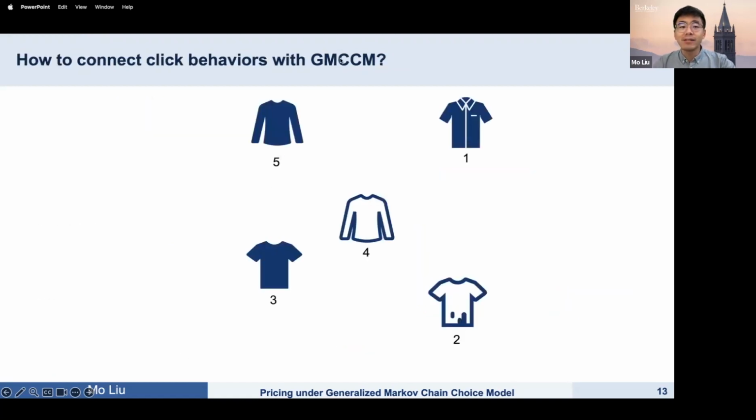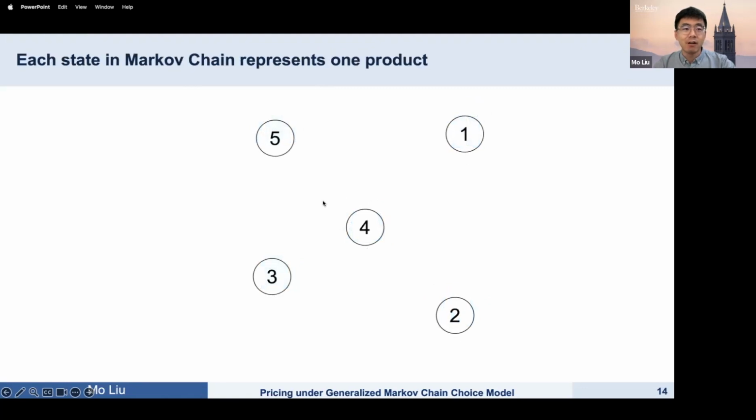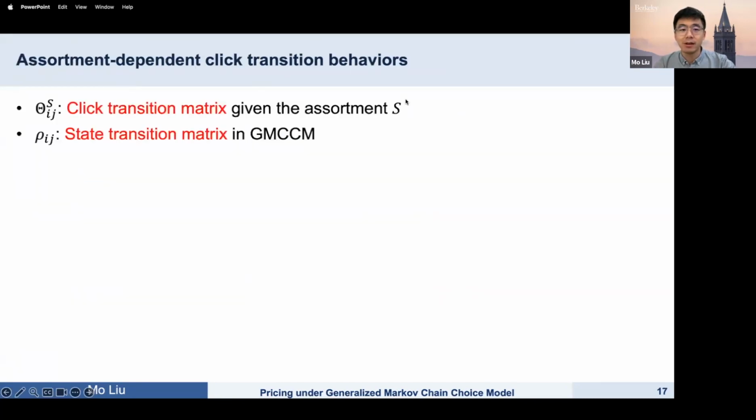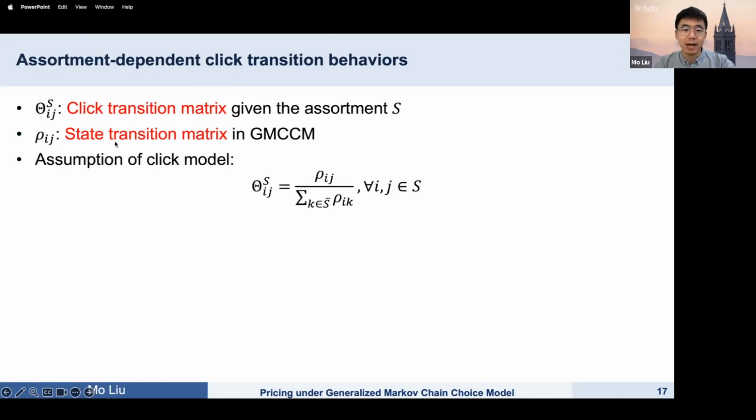Because this trace model is independent of click behaviors, how do we connect click behavior with this trace model? In our research, we assume each state represents a product, and we add state 0 as the no-purchase state. However, here comes an issue when considering assortments, because only products within the assortment can be clicked or purchased. So we propose this assortment-dependent click model. Theta S is the click transition matrix, and rho is the state transition matrix. We assume they satisfy this equation.